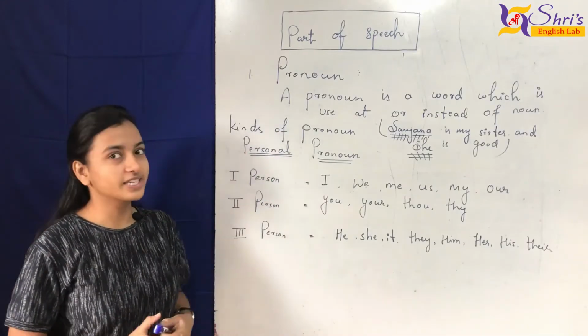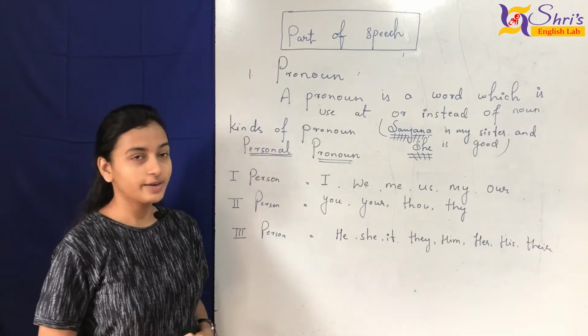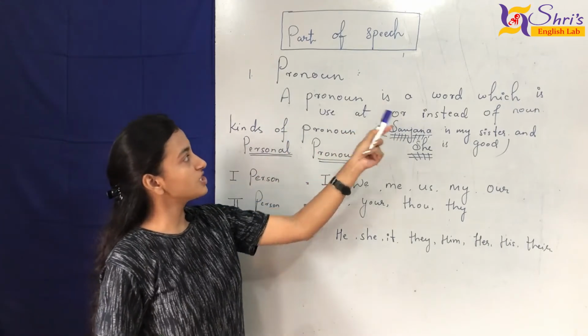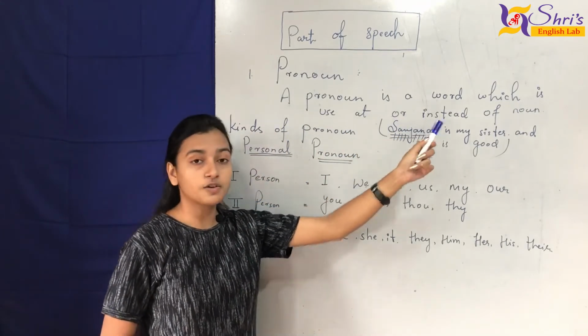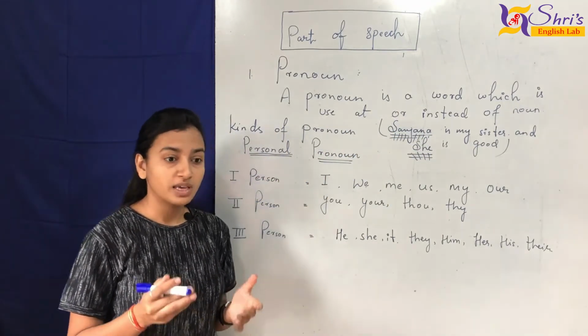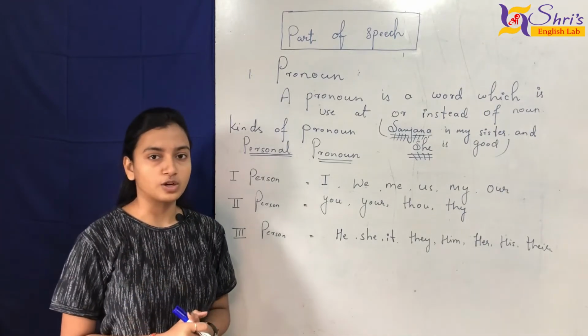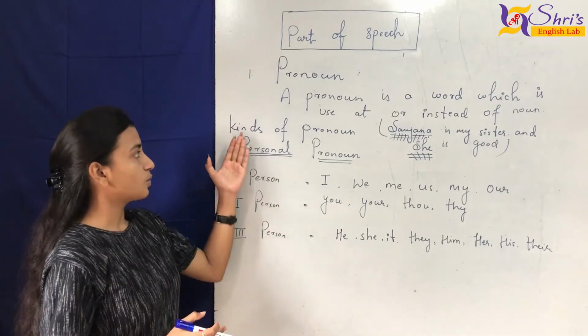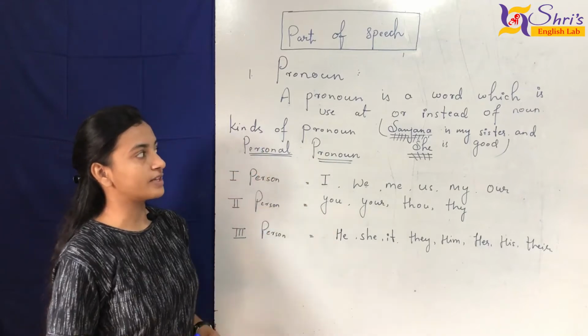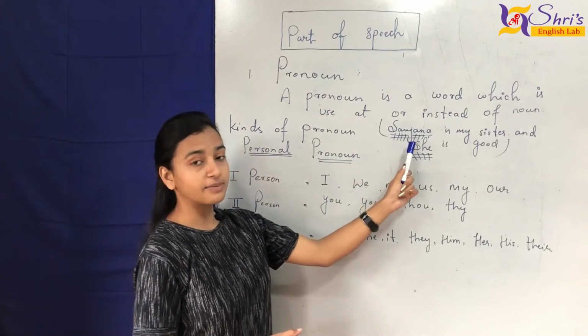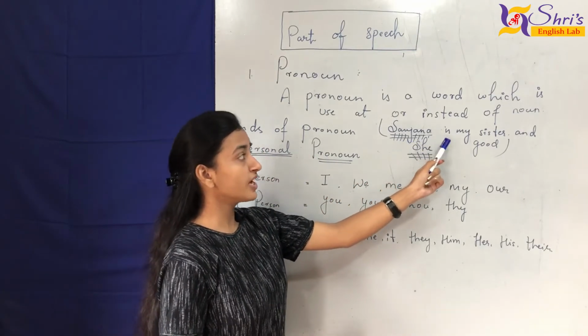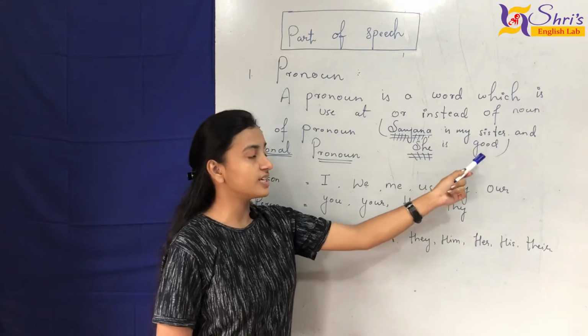So here we have the second part of speech, pronoun. Okay, so a pronoun is a word which is used at the place of or instead of a noun. It means that a pronoun can be used in place of a noun. Okay, so here we have an example: Sanjana is my sister and she is good.